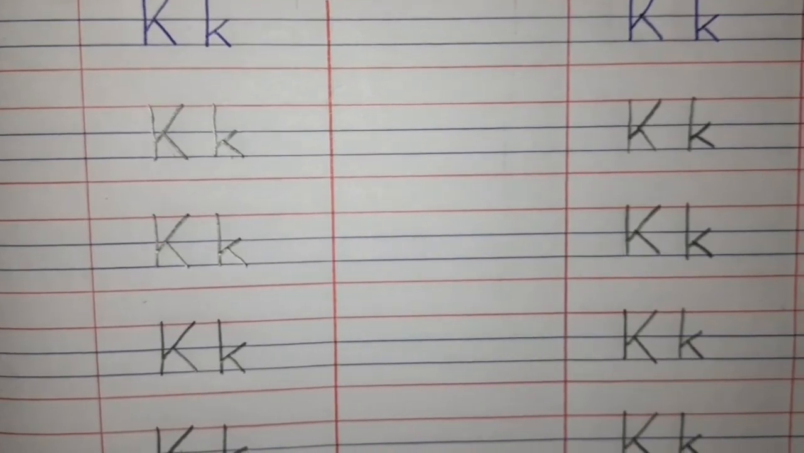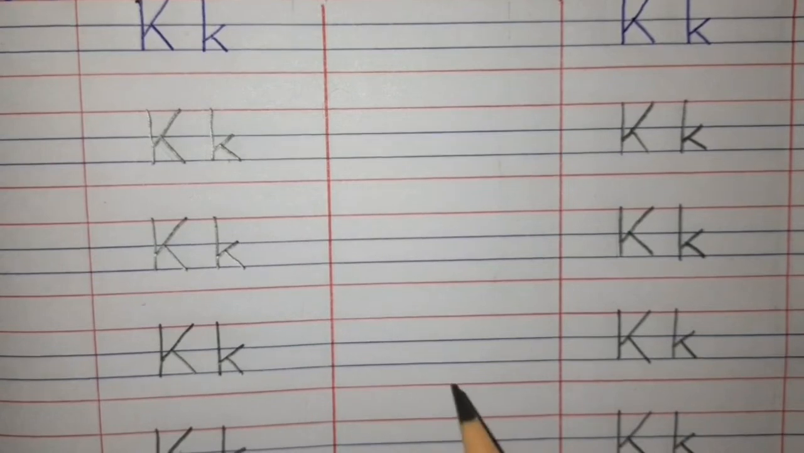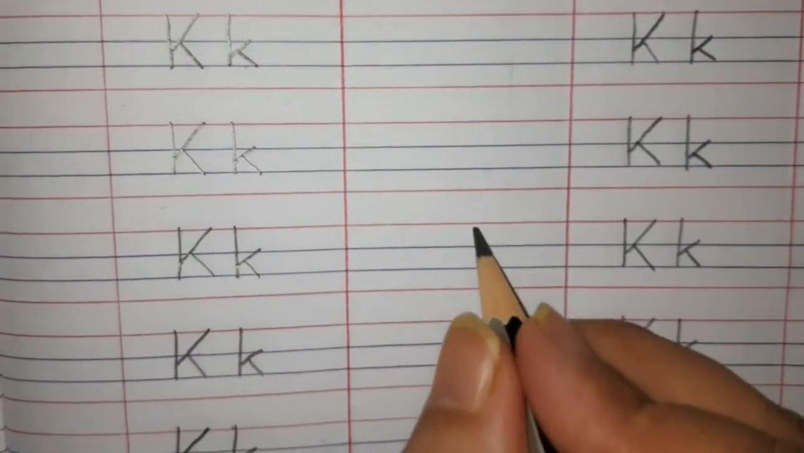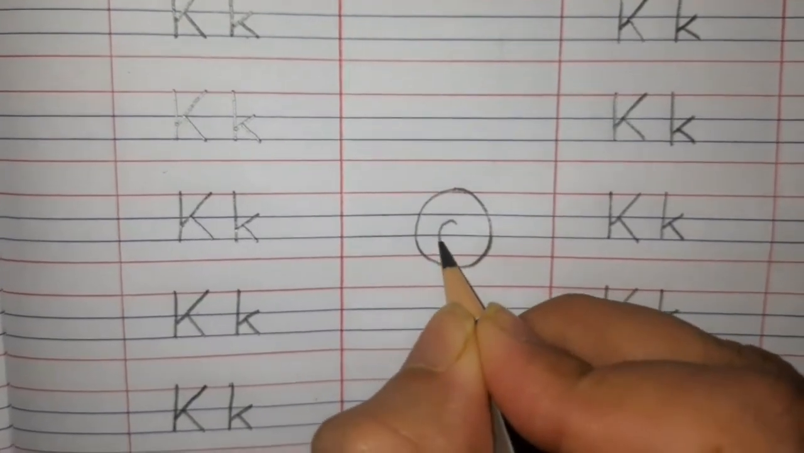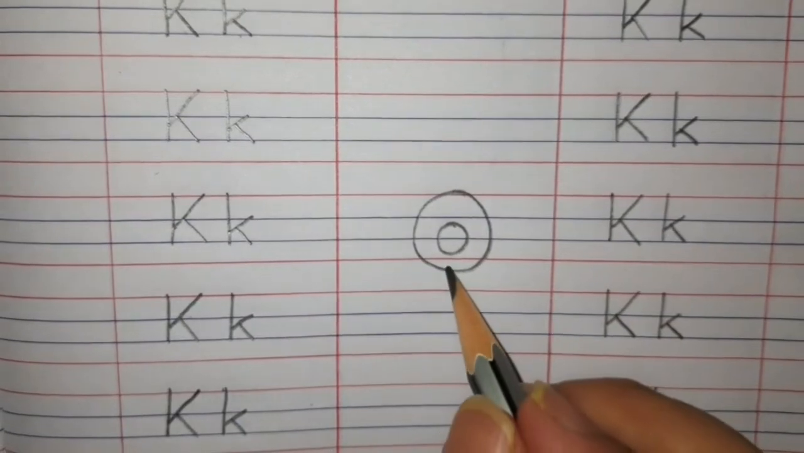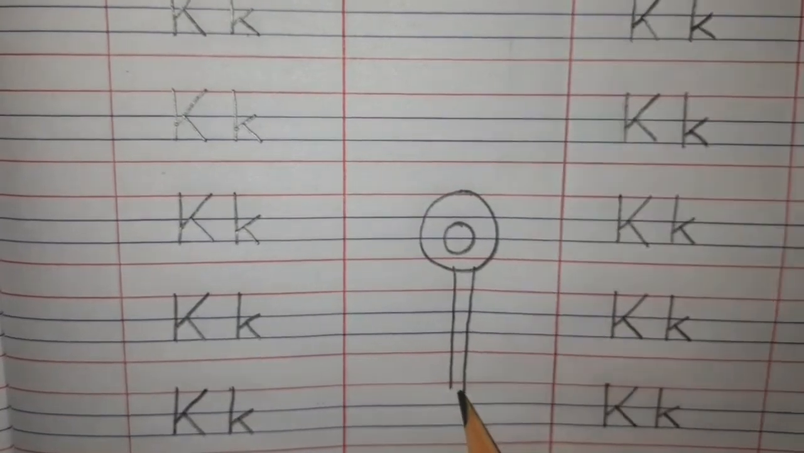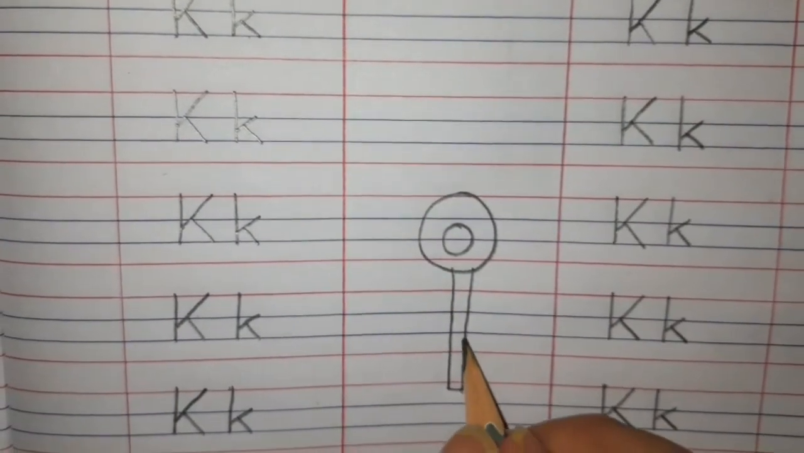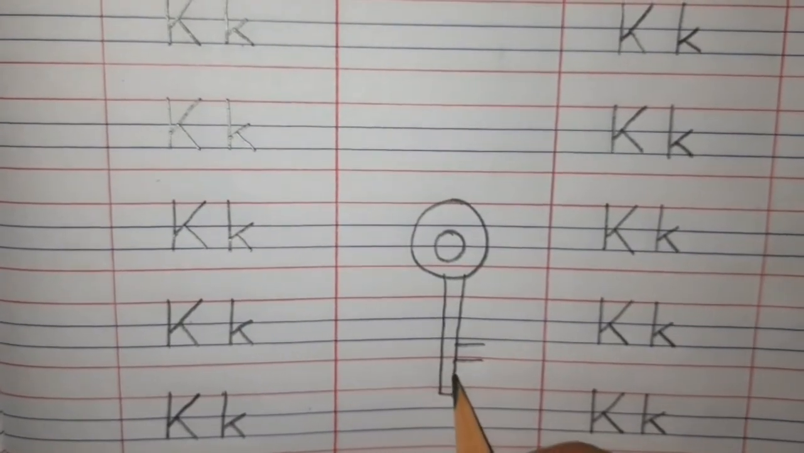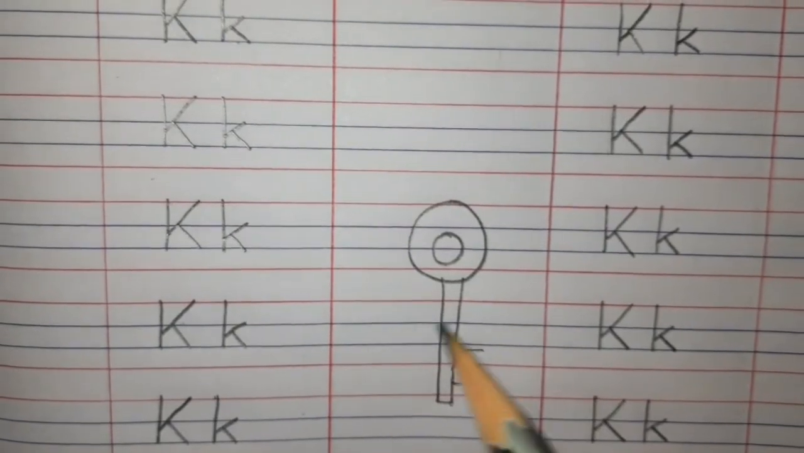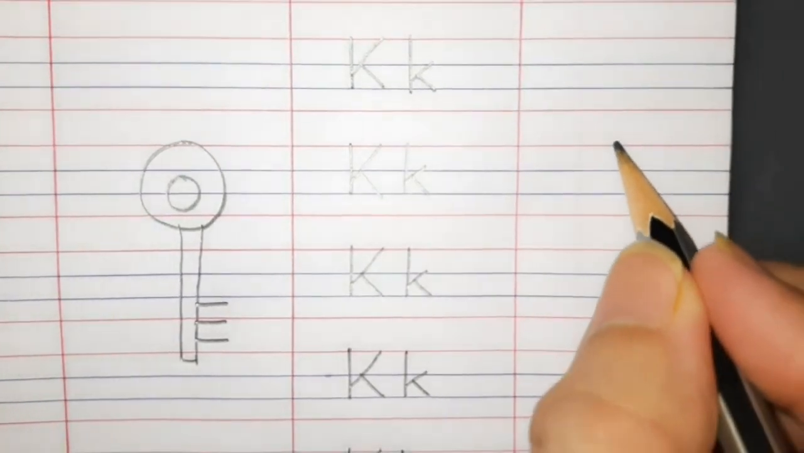Now children, let's draw a picture which starts with alphabet K. We will draw the picture of K for key. One big circle, then inside one small circle, two standing line, join it with sleeping line, then one sleeping line, two sleeping line, three sleeping line, K for key. Now we will draw K for kite.